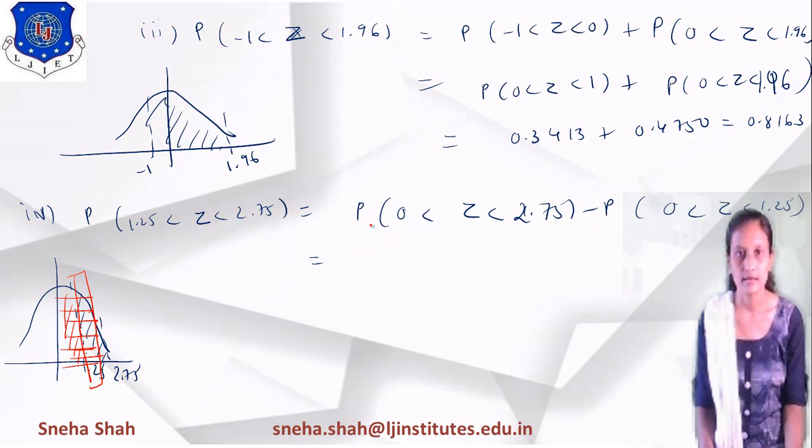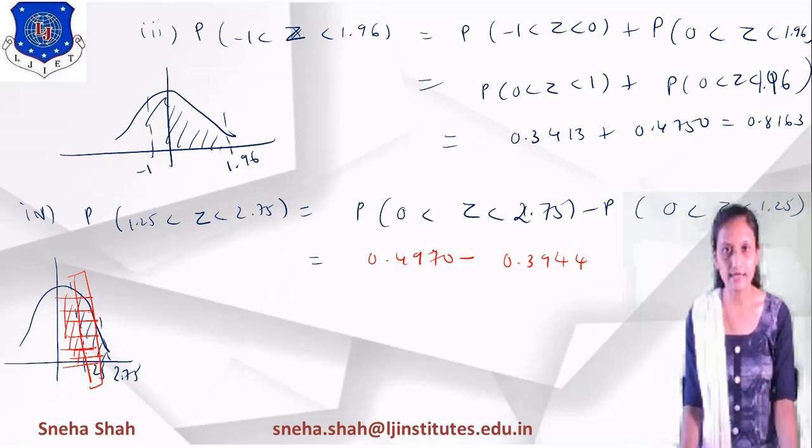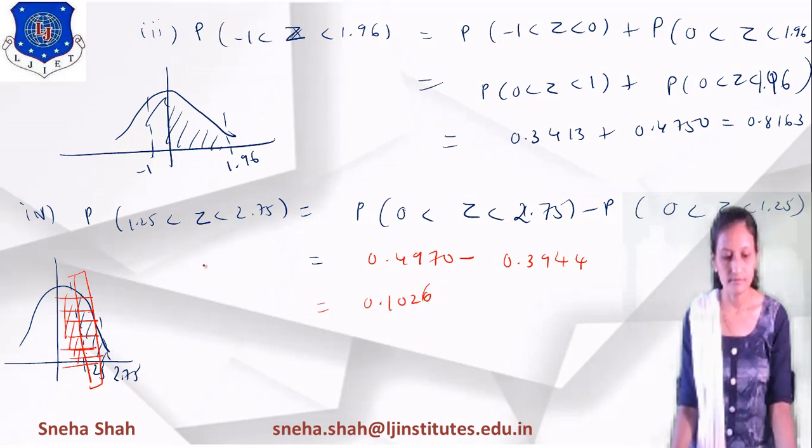If I find the probability of this from the z table, its value equals 0.4970 minus the probability of this, whose value is 0.3944. So if I find the value of this, the answer equals 0.1026. This way we can find the probability for any normal distribution.